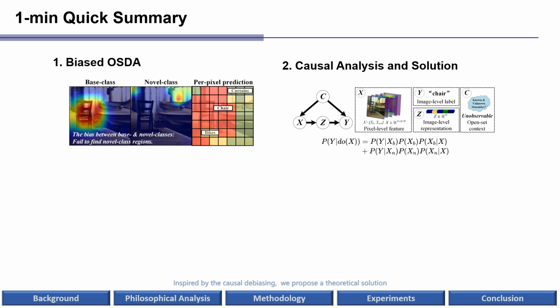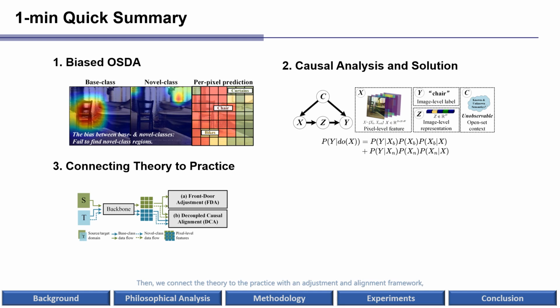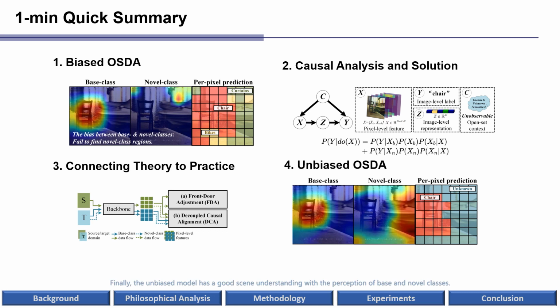Inspired by the causal debiasing, we propose a theoretical solution and give a task-driven mathematical derivation to get a simplified and deployable solution. Then, we connect the theory to the practice with an adjustment and alignment framework, which consists of a frontal adjustment module to achieve unbiased learning in the source domain, and a decoupled causal alignment module for an unbiased cross-domain transfer. Finally, the debiased model has a good scene understanding with the perception of base and novel classes.